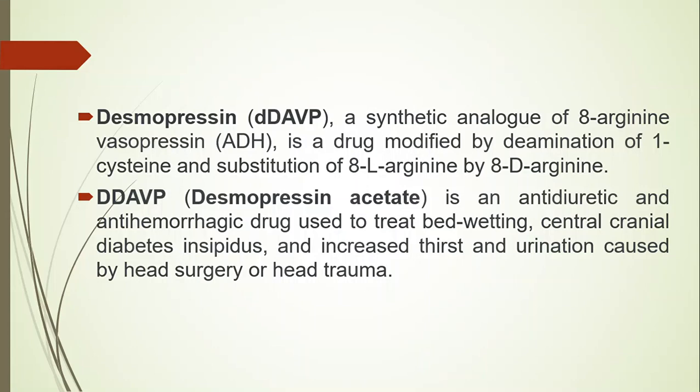Desmopressin, DDAVP, a synthetic analog of 8-arginine vasopressin, is a drug modified by deamination of 1-cysteine and substitution of 8-L-arginine by 8-D-arginine. Desmopressin acetate is an antidiuretic as well as antihemorrhagic drug that is used to treat bedwetting, central cranial diabetes insipidus, and increased thirst and urination caused by head surgery or head trauma.